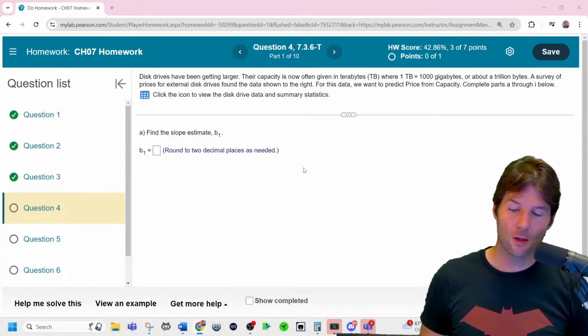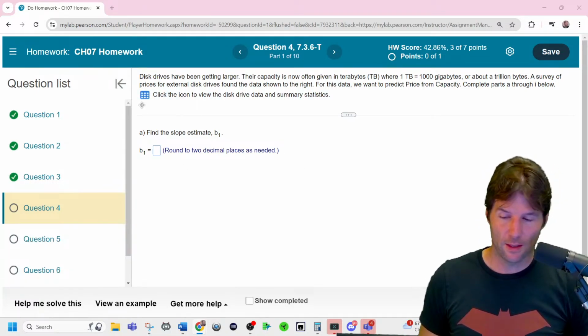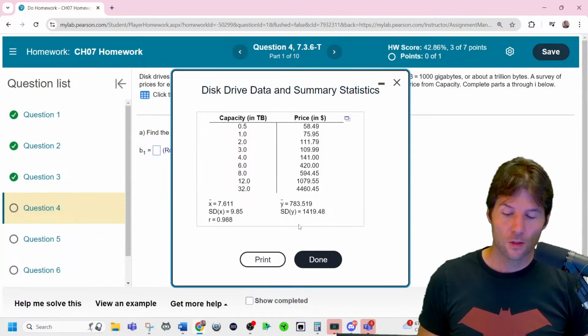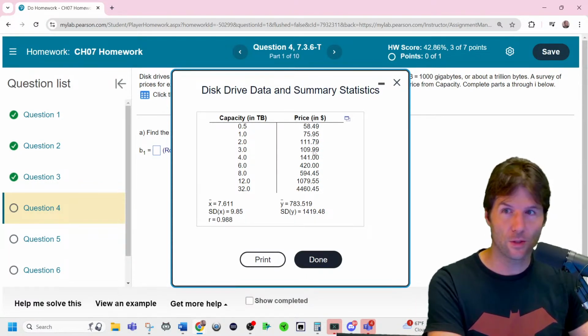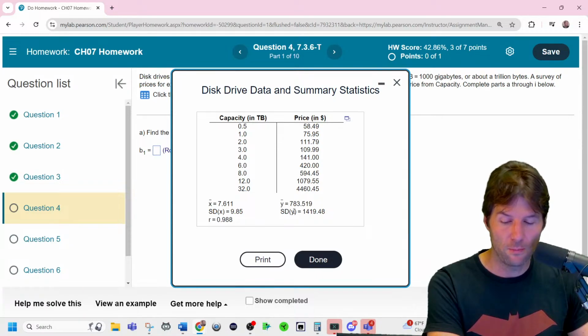Disk drives have been getting larger. Figure out the slope, and let's look at the model. Okay, so they give you a bunch of notation right here. They also give you stuff we can drop into JMP, and we get the mean of the y, the mean of the x, the standard deviation of the y, standard deviation of x, and the correlation. Very strong correlation right here.